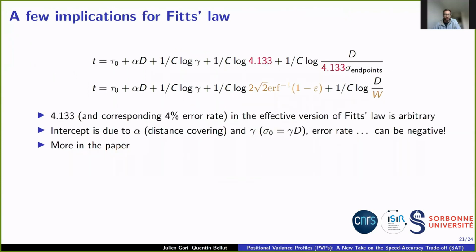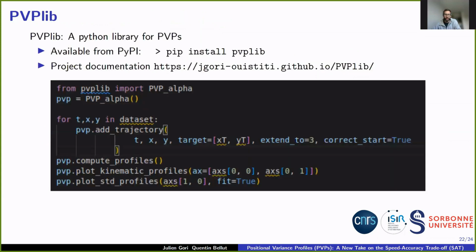In the paper, we also discuss a few implications for Fitts law. First of all, we highlight the arbitrary nature of the ISO recommendations that form the standard for Fitts law evaluation. In particular, the 4.133 constant could be anything else. Second, negative intercepts are actually possible. They are not just some constant positive term, which in our model is tau 0, but it also accounts for error rates in the nominal case, for scaling effects via alpha and gamma. And because of the logarithm, all of this can become negative. There are more implications in the paper.